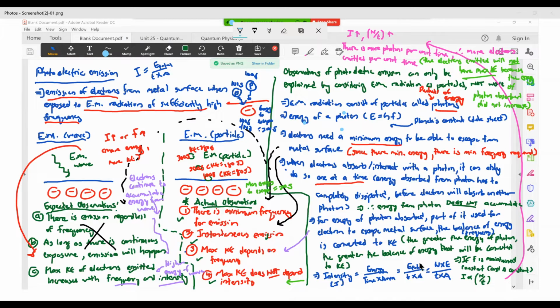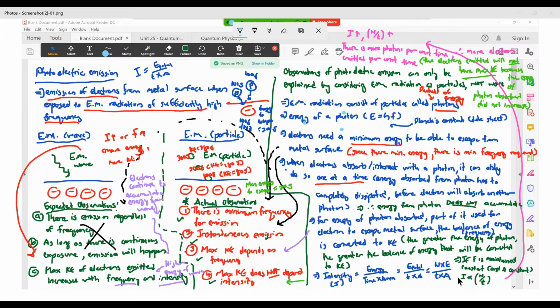So if you want to find the total energy, you can say that the energy of your EM radiation is the number of photons you have multiplied by the energy of a photon. So that's why it's N times E, divided by T, divided by area. This is the intensity which we defined for you in AS physics.